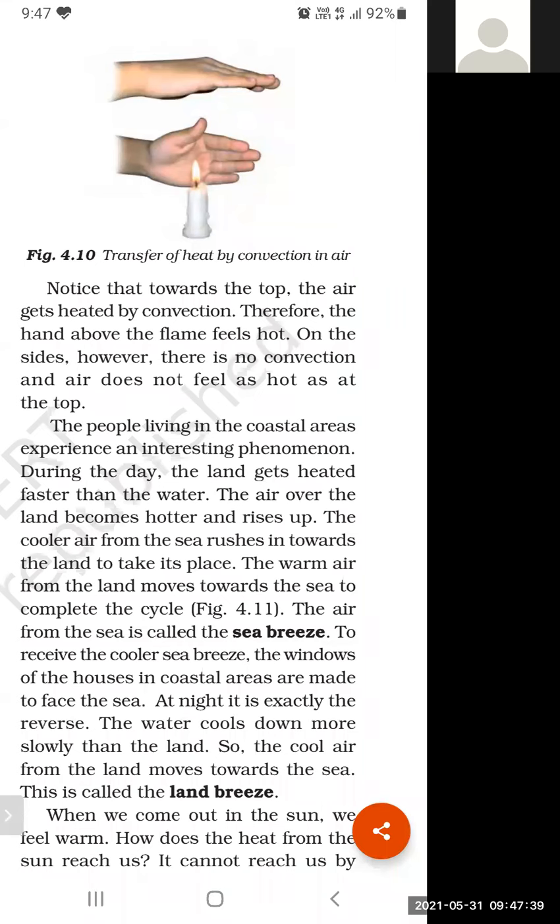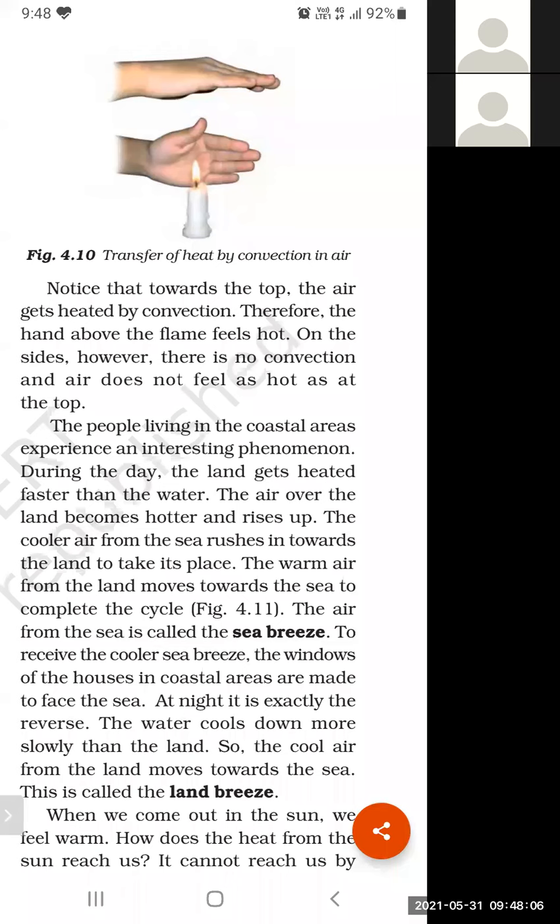Obviously, water has an interesting property. It takes lots of time to get heated up, and on the other side, it takes too much time to cool down. So it takes more time to get heated up and more time to cool down. This is the property of water.